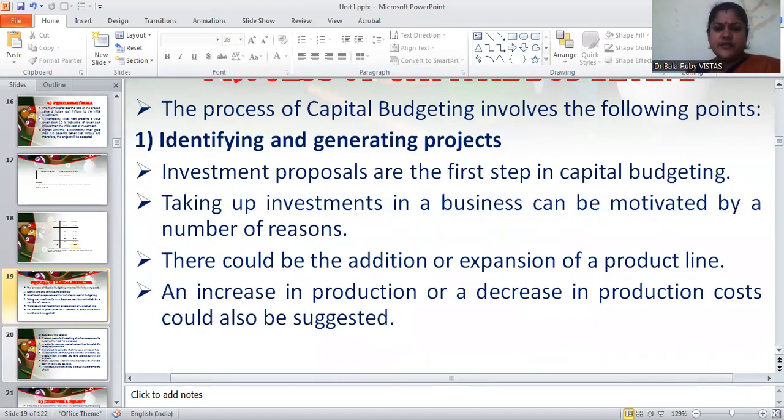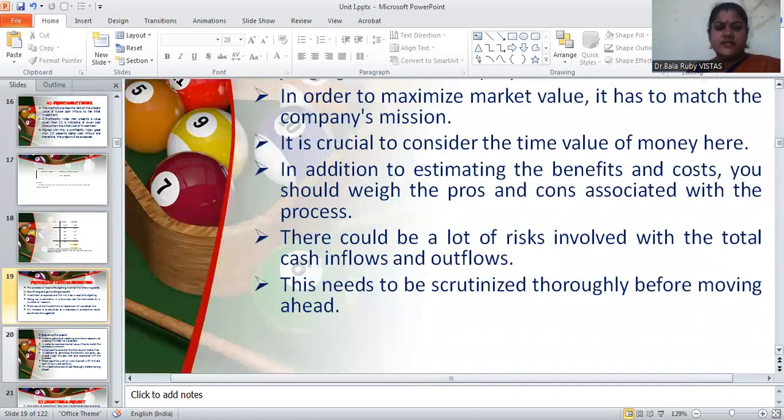Taking up investments in a business can be motivated by a number of reasons. That could be the addition or expansion of a product line, an increase in production, or a decrease in the production cost could also be suggested. This is the first process.